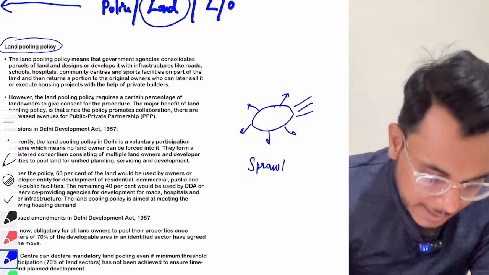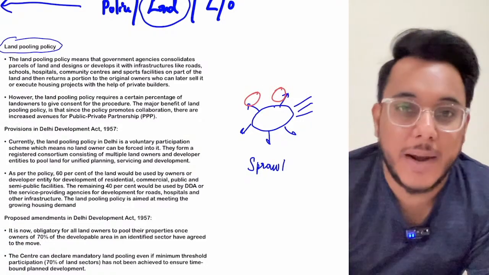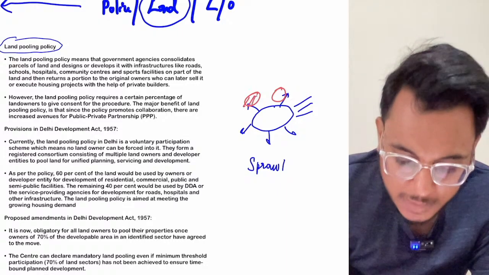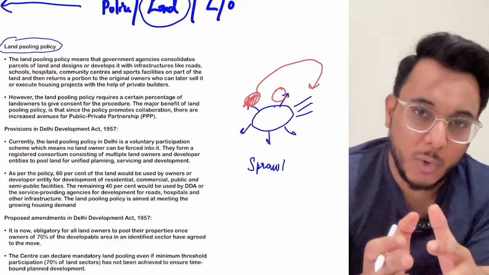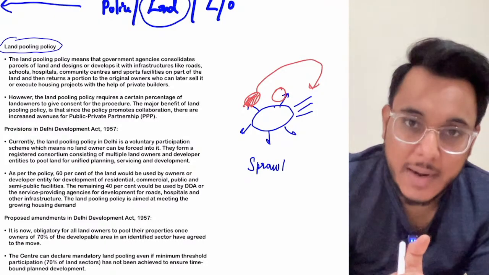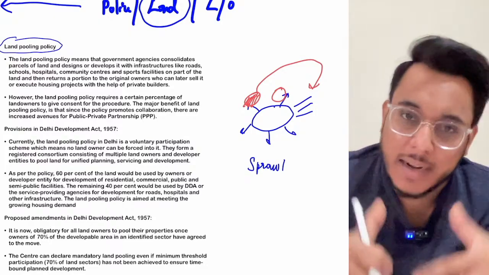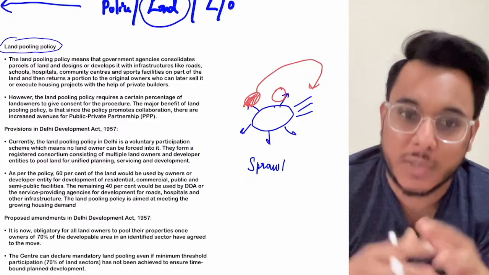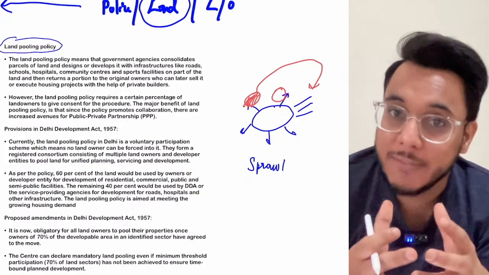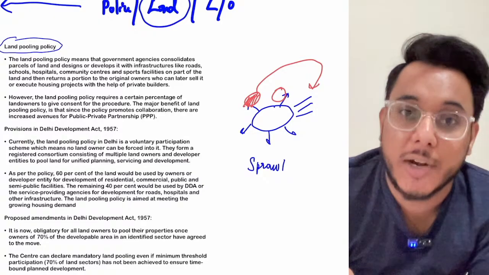So basically, when the city expands, there will be certain villages, and these villages will become part of the city. The people of these villages will give their land to the government, and they will say, okay, if we are giving, for example, 100 acres of land, you return 40 acres to us, and on 60 acres you do some kind of development. It will be a win-win situation for both. What will be the benefit to the government? The government will be able to provide basic infrastructure and go for development.